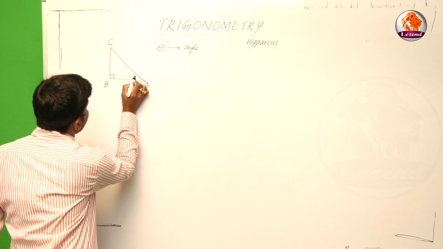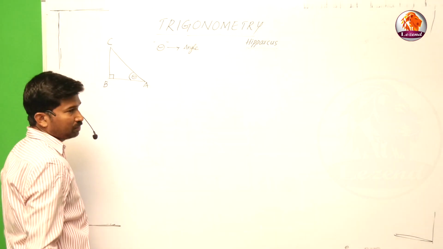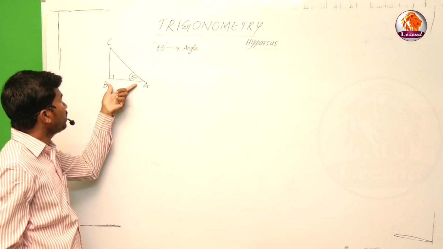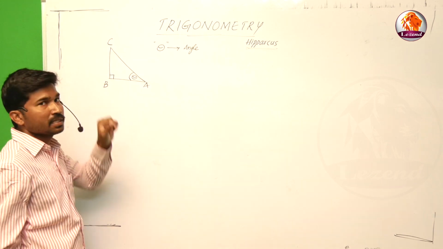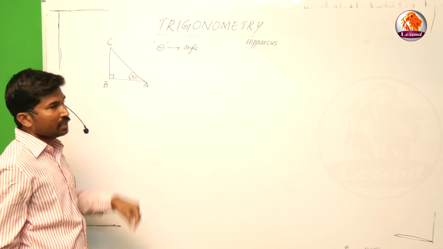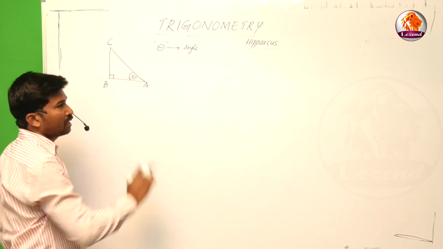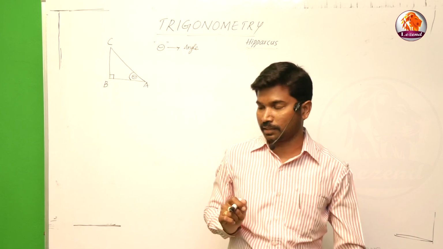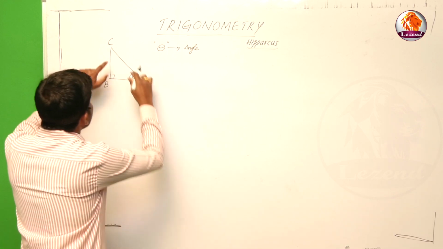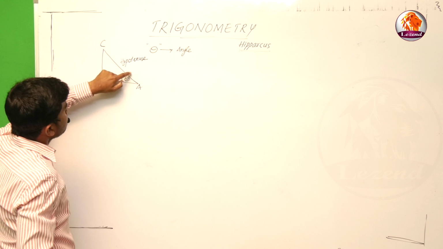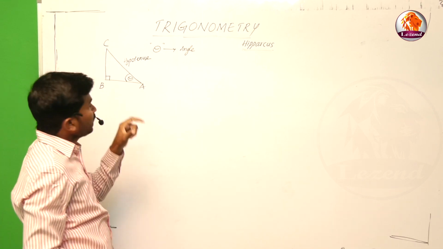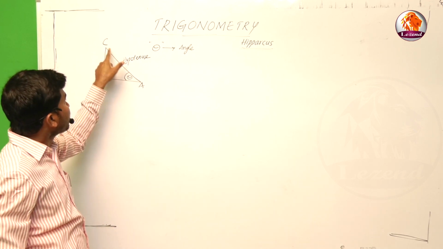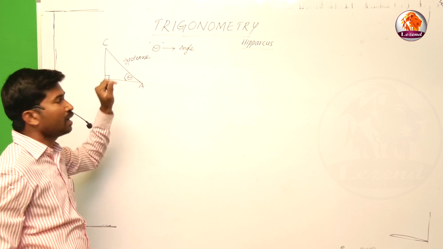For example, theta is the angle at A. We know that in right angle triangle ABC we have three sides: AB, BC, and AC. From these three sides, the longest side is called the hypotenuse. The longest side of a right angle triangle is called the hypotenuse, which means that in this figure AC is the hypotenuse.